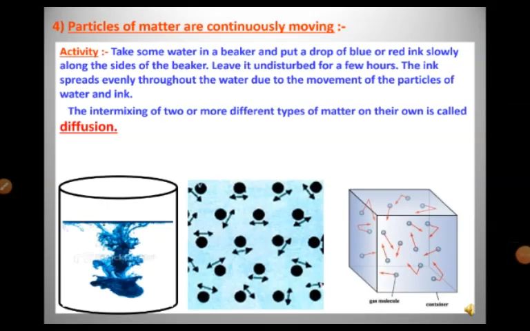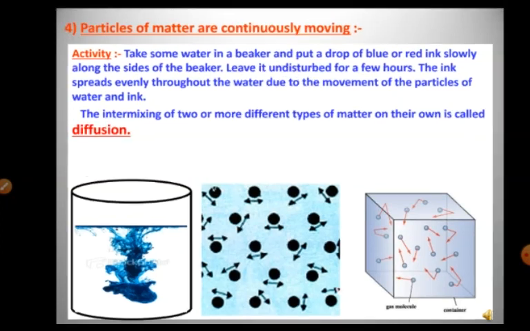Let us explore another property of particles, that is, particles of matter are continuously moving. For this activity, you need to take some water in a beaker and put a drop of blue or red ink slowly along the sides of the beaker. Leave it undisturbed for a few hours. The ink spreads evenly throughout the water due to the movement of the particles of the water and the ink. The intermixing of two or more different types of matter on their own is called diffusion.